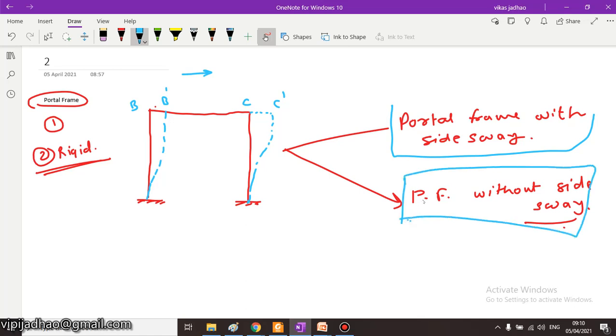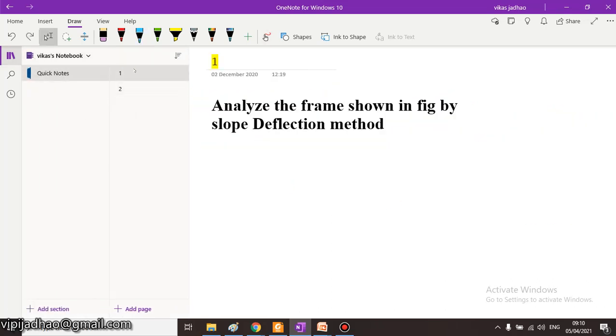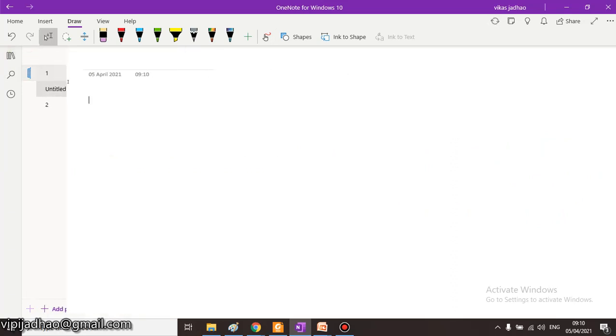Okay, so these two types of portal frames are there, and in which conditions do these portal frames undergo sway? There are some conditions which will occur when there will be some sway. So we'll see one by one which are the conditions for development of sway in a frame.